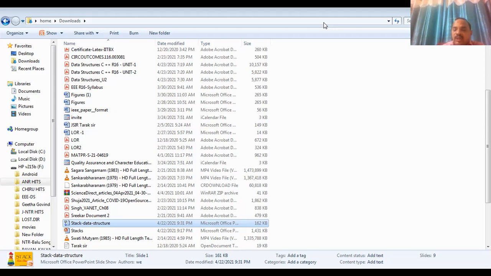Clear? These are the operations on stacks. Clear, all of you? So first of all, we should create a stack, then insert elements, delete elements, and display elements. Clear, all of you? So these are the examples and functions and their code. Clear, all of you? So tomorrow we will discuss the next topic of stacks.